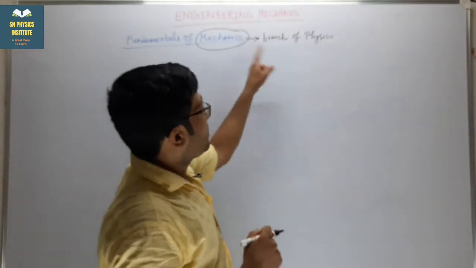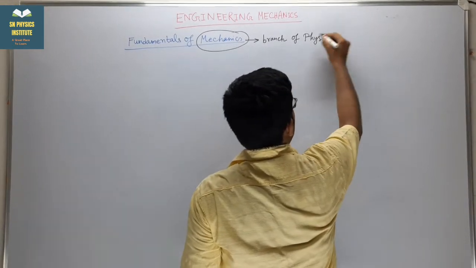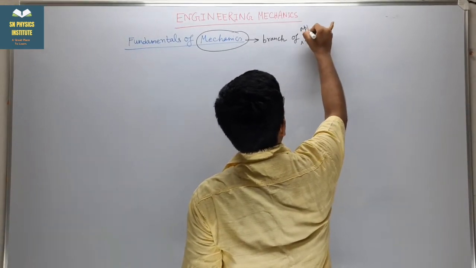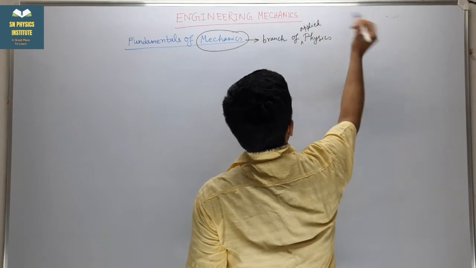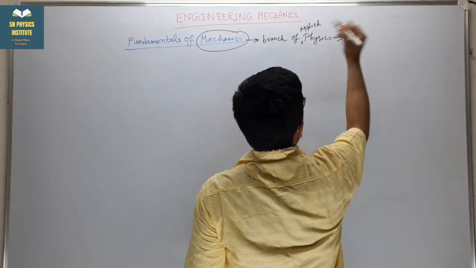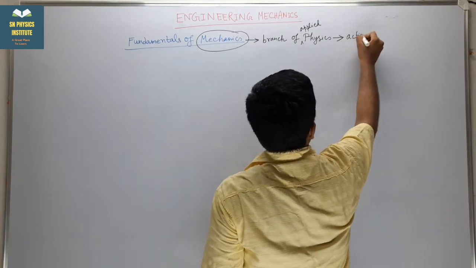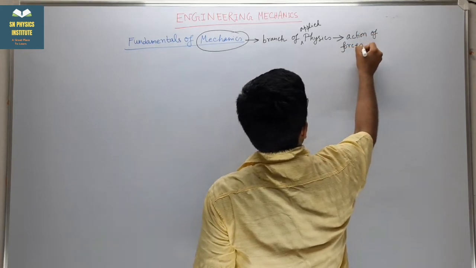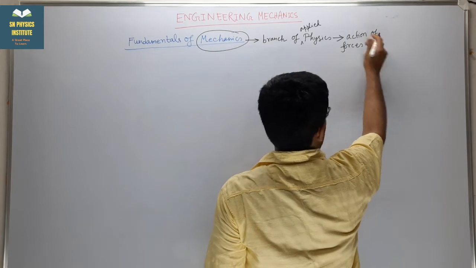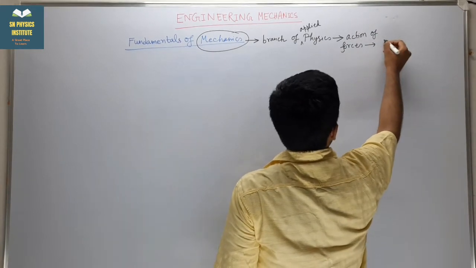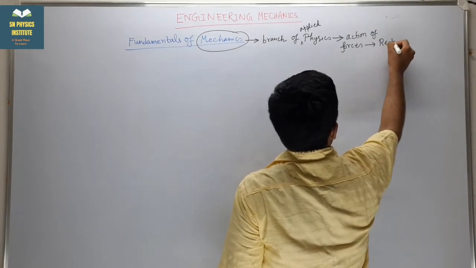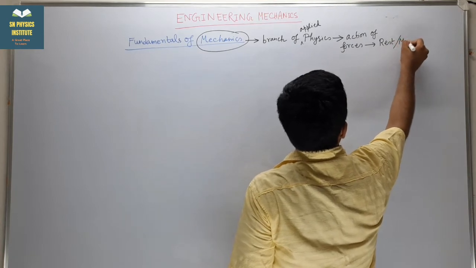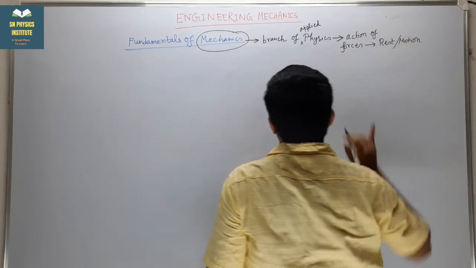This is the branch of applied physics which deals with the action of forces, whether the body is at rest or in motion. So this is the mechanics.